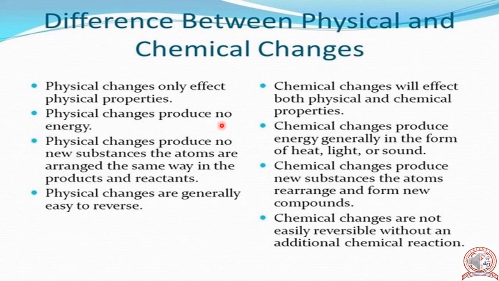Physical changes produce no energy. Chemical changes produce energy, generally in the form of heat, light or sound. Physical changes produce no new substances. Chemical changes produce new substances. Physical changes are generally easy to reverse. Chemical changes are not easily reversible. These are the differences between chemical and physical changes.